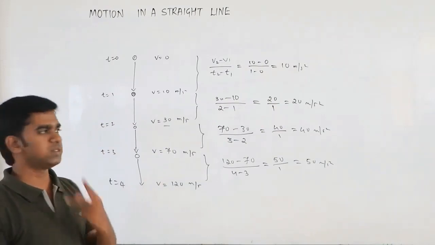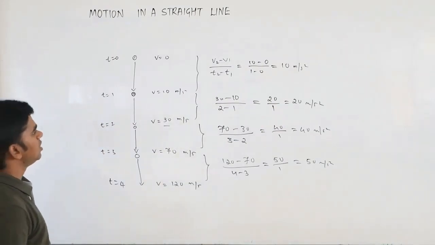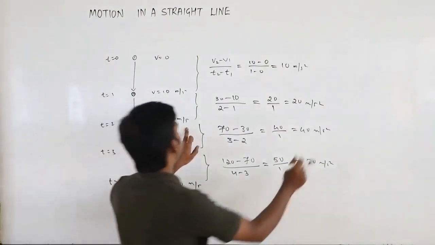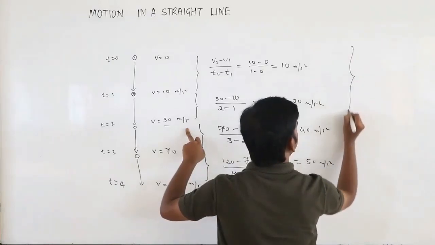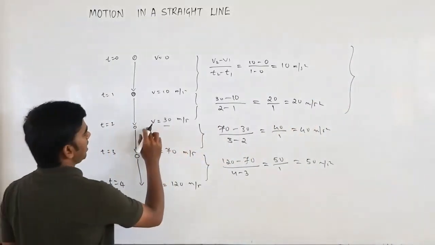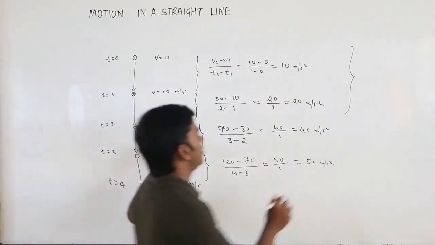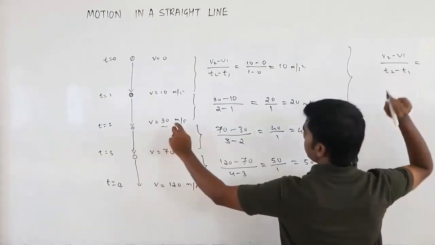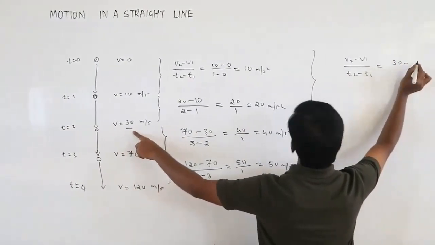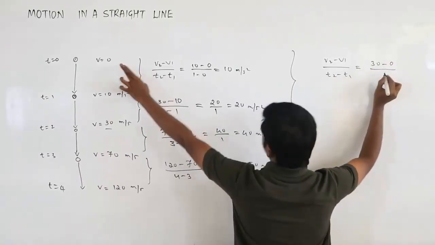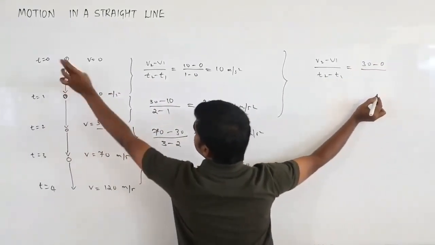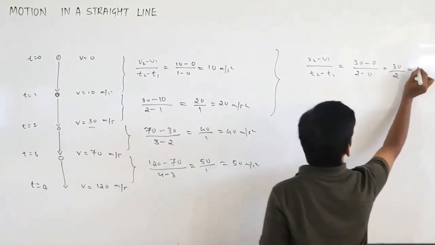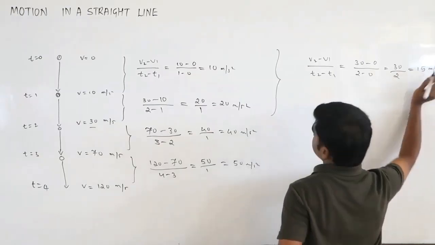Can we calculate for 2 seconds? What will happen if I calculate for 2 seconds, going directly from here to here? This is your time interval. So v2 minus v1 by t2 minus t1. What is v2? V2 is 30 minus 0, divided by time 2 minus 0. So 30 divided by 2 is 15 meters per second squared.